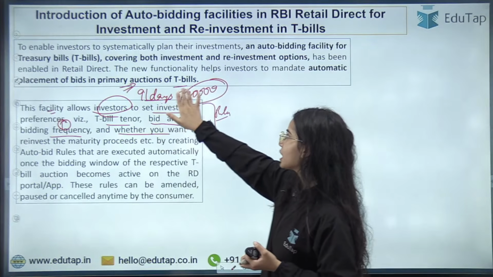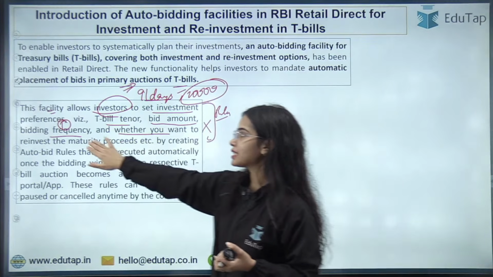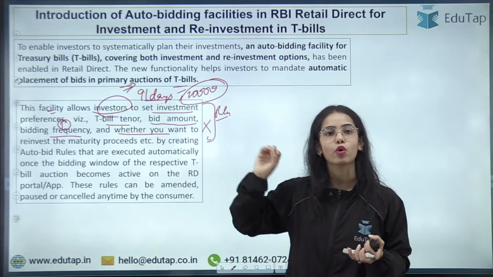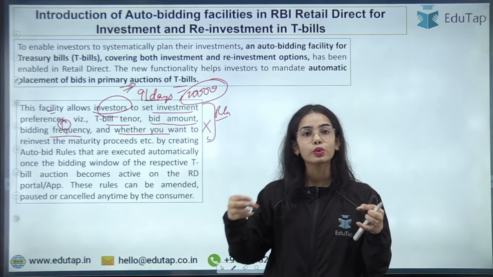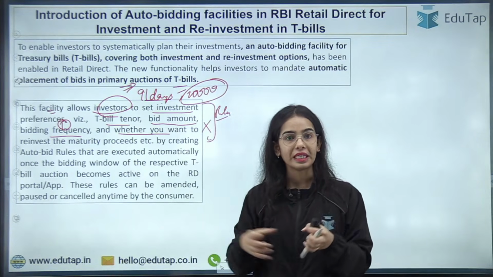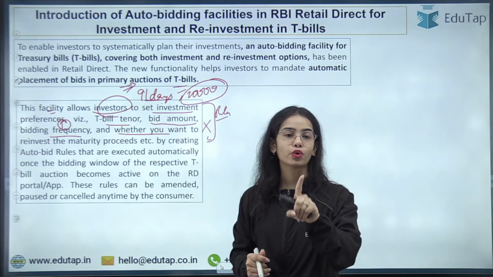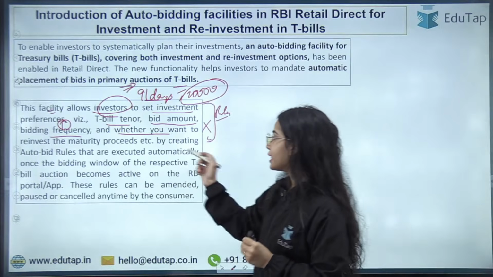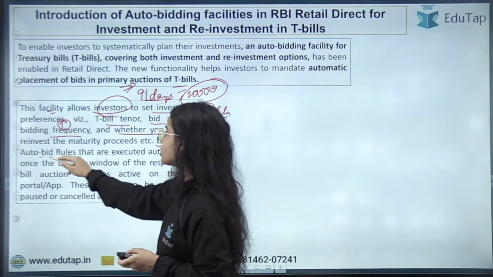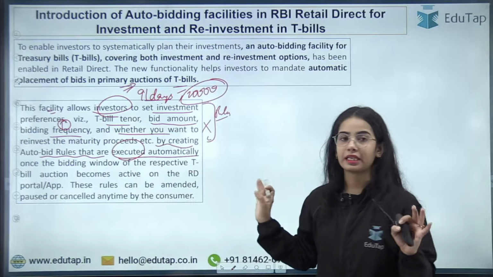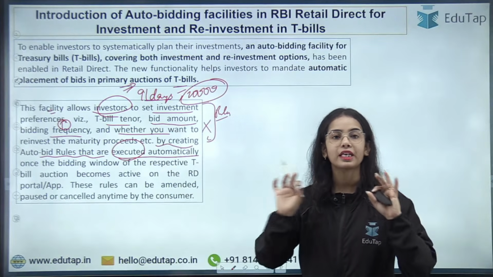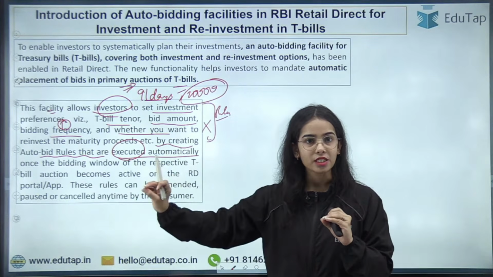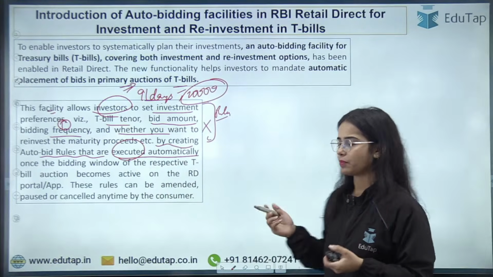Okay, 91 days, the money that is 20,000 once every month, and you do not want to reinvest, or you want to reinvest. So these are the rules that you have decided for the auto bidding. You have to decide the rules for the auto bidding only once. Once you have decided the rules for the auto bidding, then by creating these auto bid rules, they are executed automatically, the execution will happen automatically. Automatically the bidding will be placed on your behalf, like the SIPs.